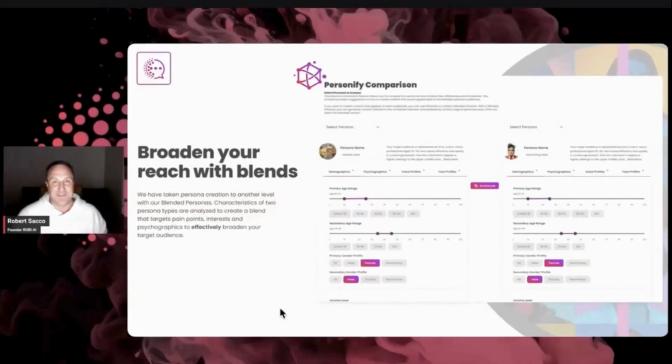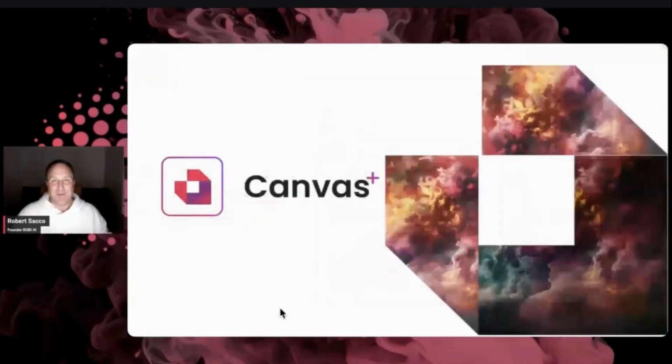And then wrap it around the one central hub of everything inside of Rubi called Canvas Plus.